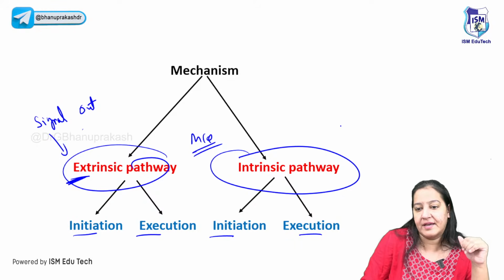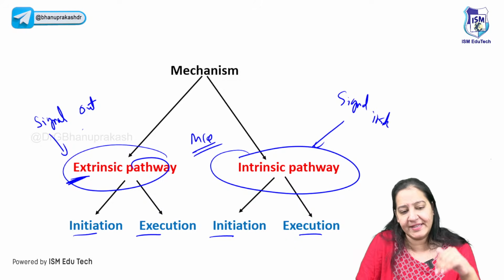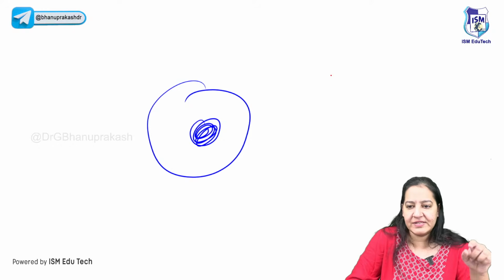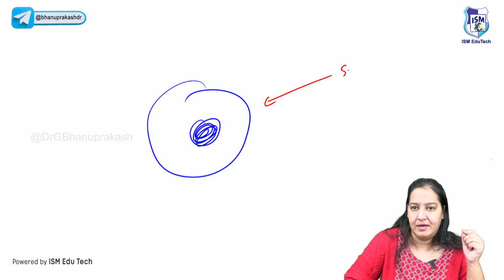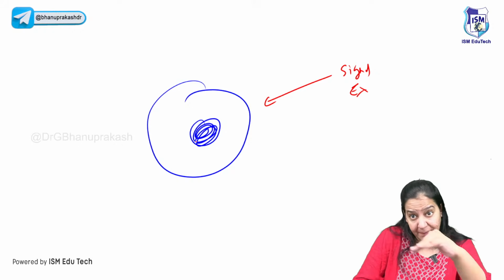That's why it is known as intrinsic. And here the signal will come from inside the cell. Imagine this is a cell. This is the nucleus of the cell, right? Now, if someone else is giving a signal to this cell that you have to die now, so it is extrinsic pathway. Signal is coming from outside.